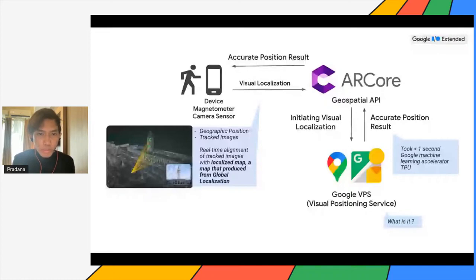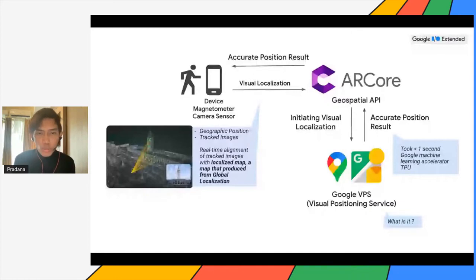So first, the user performs visual localization, sending their GPS location as well as the picture they are tracking to the API. Then this API initiates visual localization with Google VPS, the Visual Positioning Service. It takes less than one second to get a response with a more accurate position, since the VPS uses Google's machine learning accelerator, the TPU. After that, Google provides a more accurate position, and the user gets a more accurate position as well.